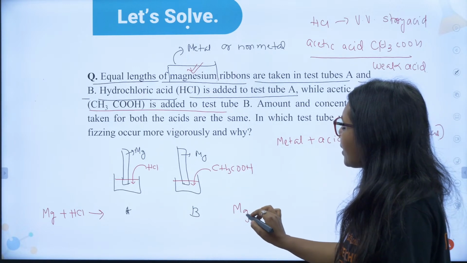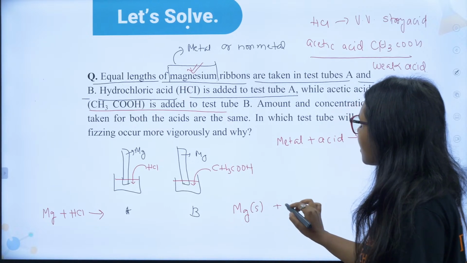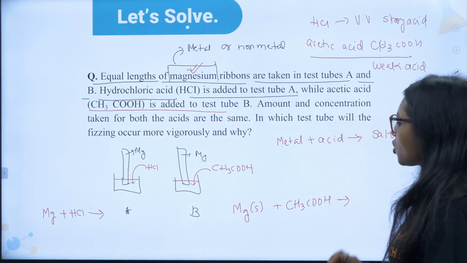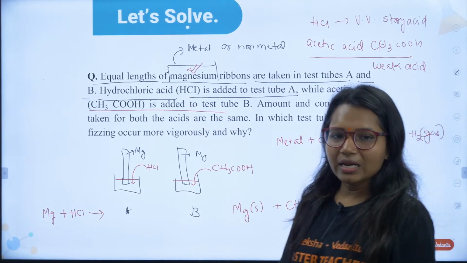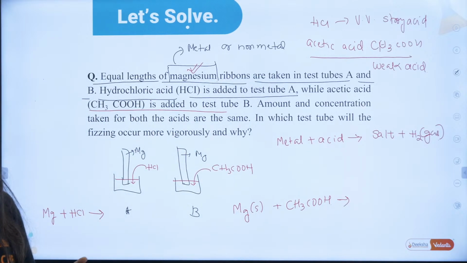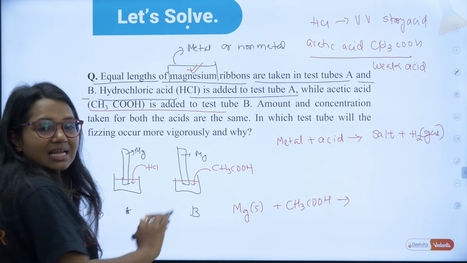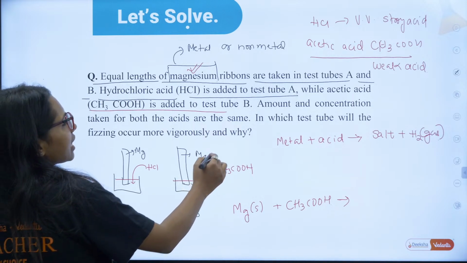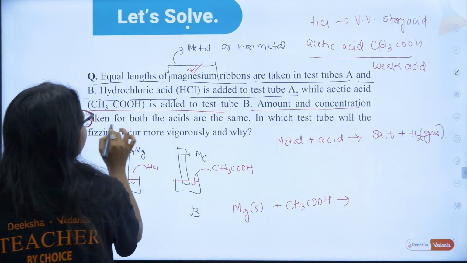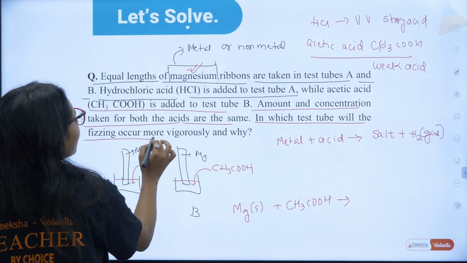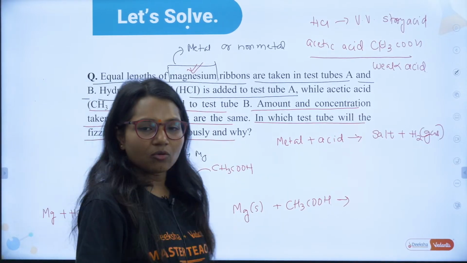And here it is magnesium solid plus acetic acid. Can you tell me the salt here? Guys, what will be the salt? Here hydrogen gas is fixed. So tell me, Mg plus HCl, Mg plus acetic acid, what are you going to get? The question here is: the amount and concentration taken for both the acids are the same. In which test tube will the fizzing occur more vigorously and why?